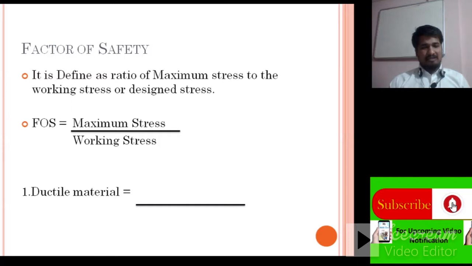Factor of safety for ductile material. It is similar to maximum stress upon working stress, but for ductile material we have to consider the yielding point, and the formula is yielding stress to the design stress or working stress. We can write the definition as the ratio of yielding stress to the design stress.